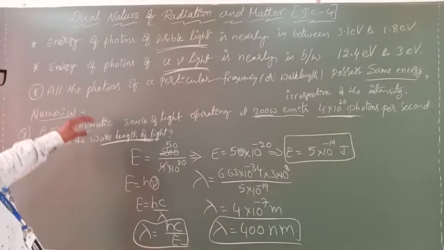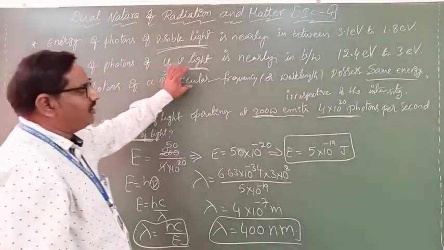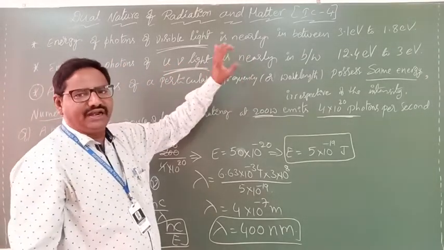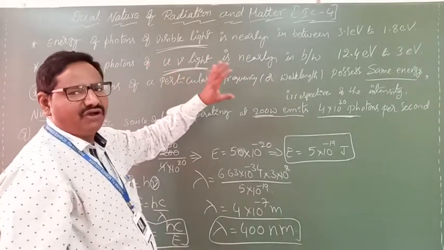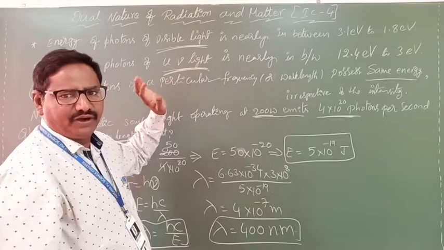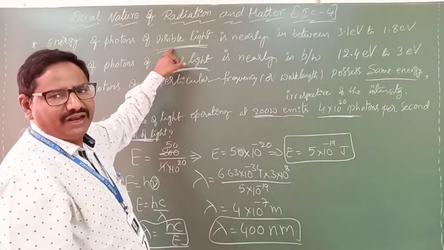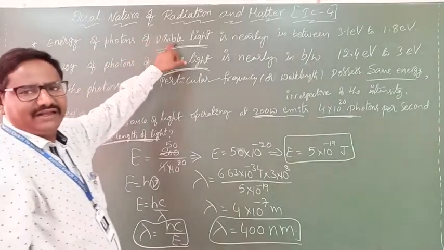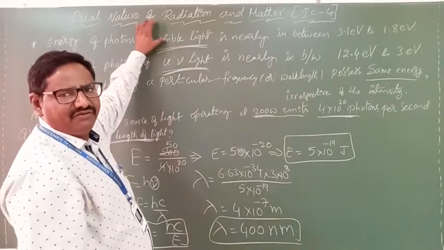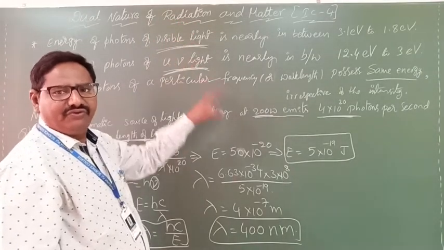See here, all the photons of a particular frequency or wavelength possess the same energy irrespective of intensity. Remember that point. The first point is given for visible light and the second for UV light.